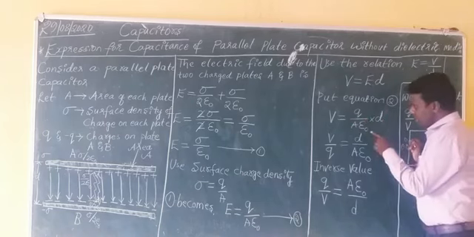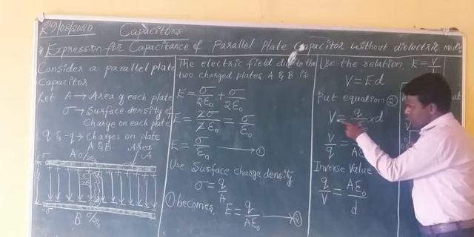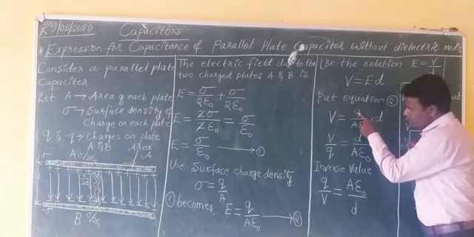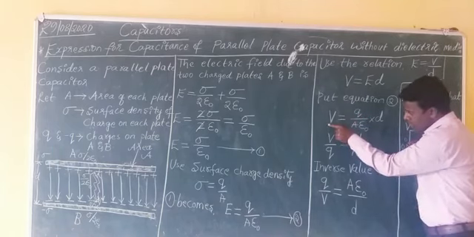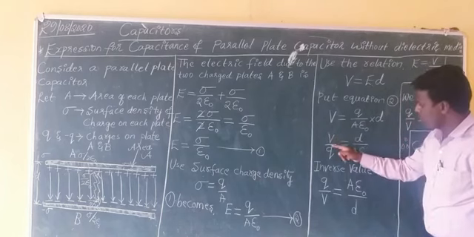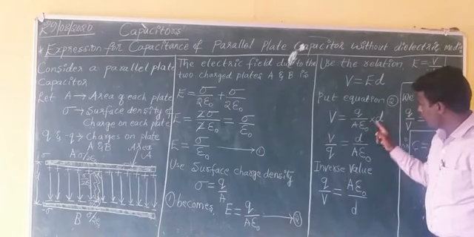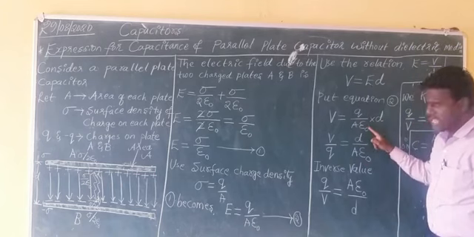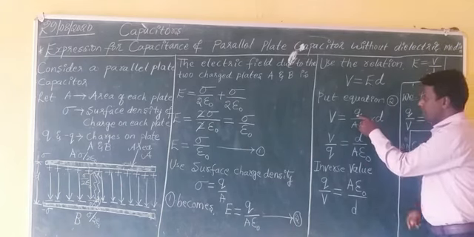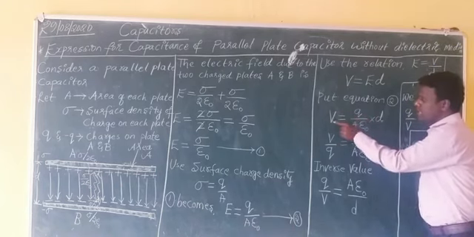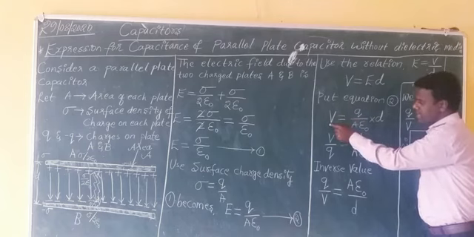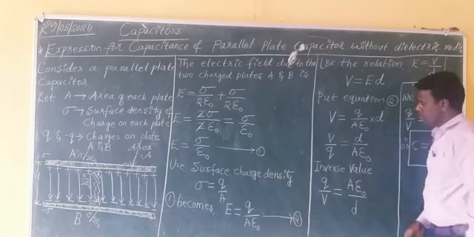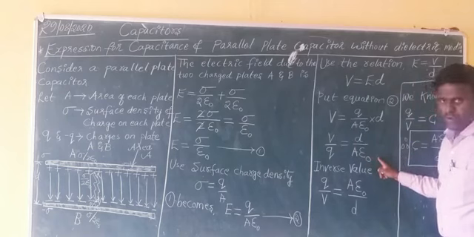Right? Now see here, you bring this Q to the LHS. When this Q comes to the LHS, it arrives in the denominator. V by Q equals D by A epsilon naught. I brought this Q to the LHS, so in the LHS it becomes V by Q. V by Q equals D by A epsilon naught.